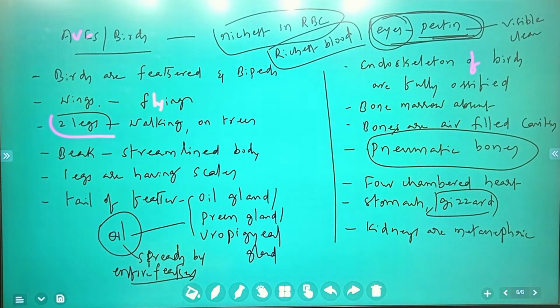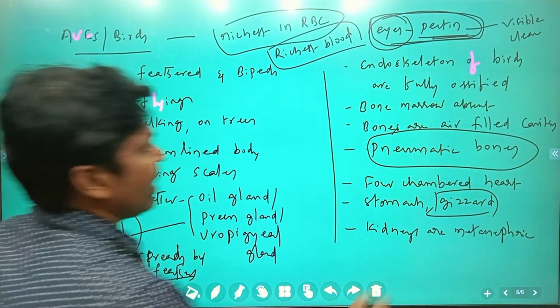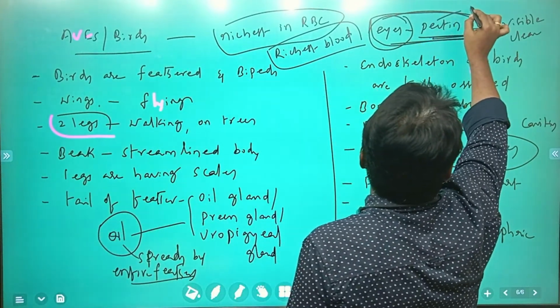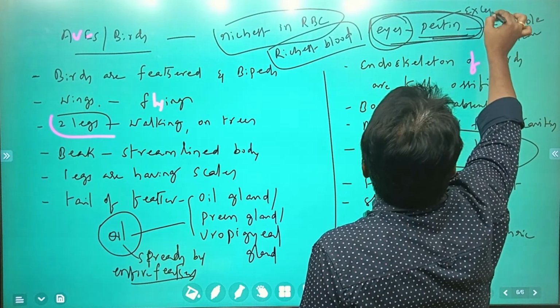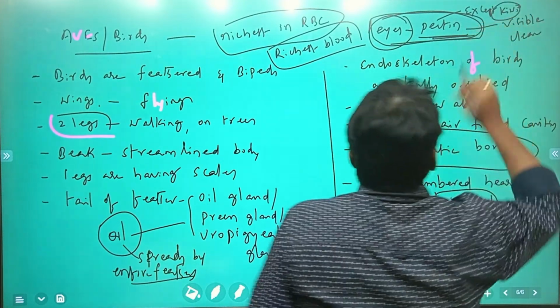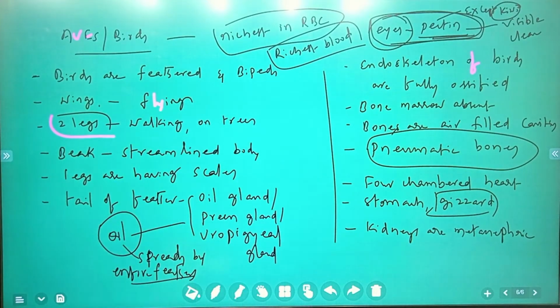It is found in all birds except the kiwi bird, which does not have this pecten.